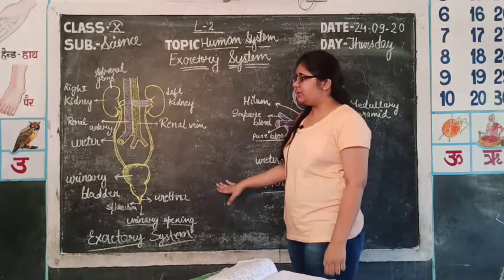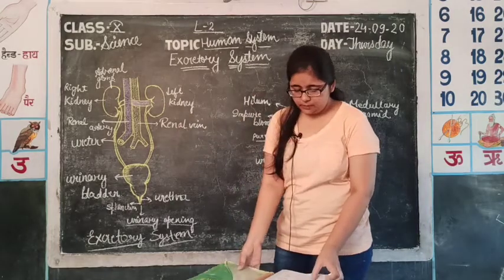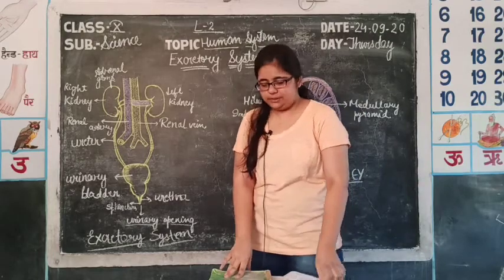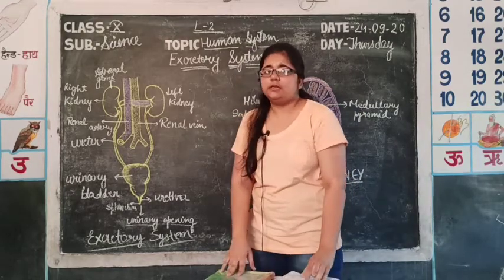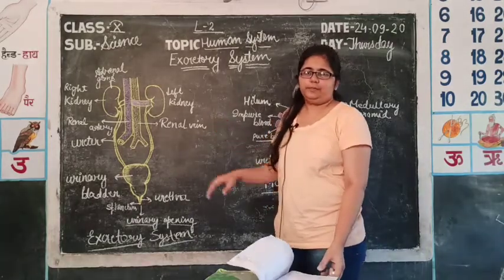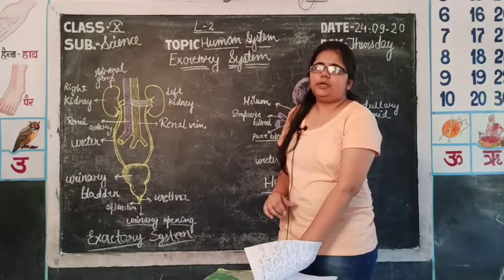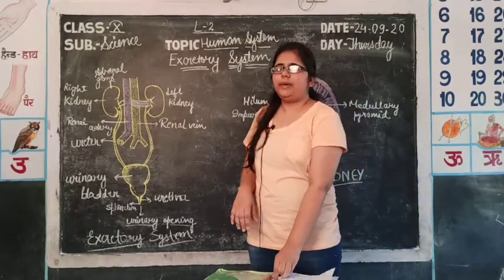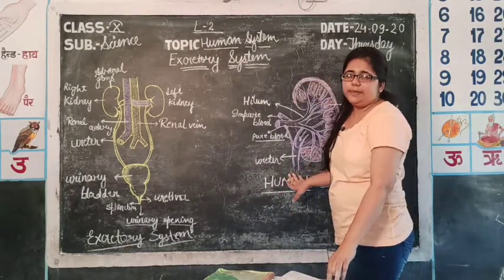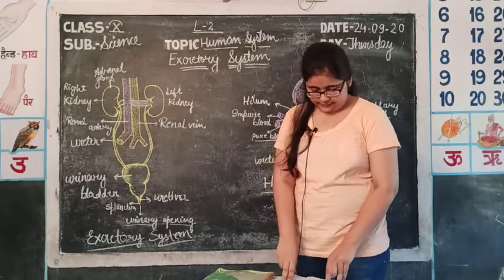Now we will discuss the main organ, that is the kidney, in detail. So first of all, mammalian kidneys are bean-shaped organs. You might have seen beans. So the kidney is just like a bean, which is reddish brown colored. The position of the kidney is a little posterior in the body. Posterior means the back side of your body, and it approximately excretes 75 to 80% of liquid waste.